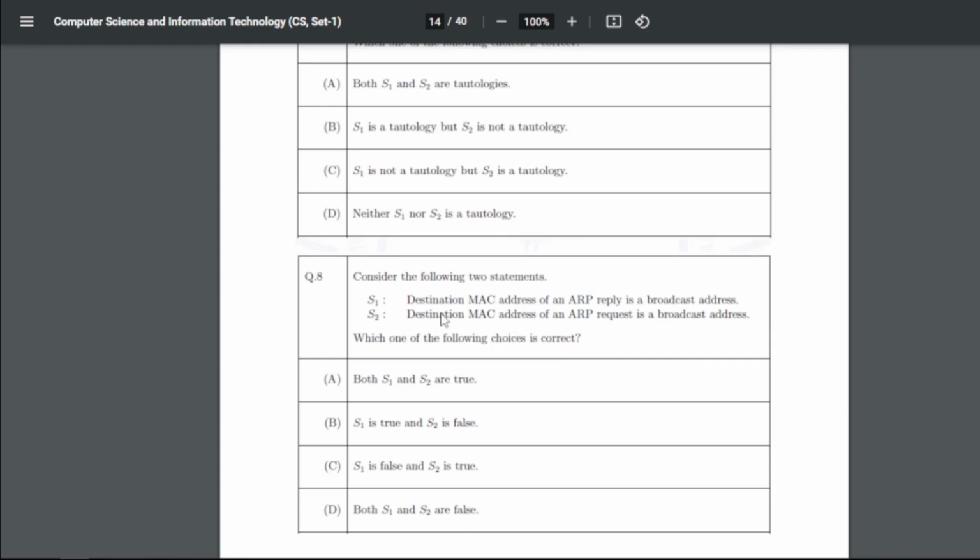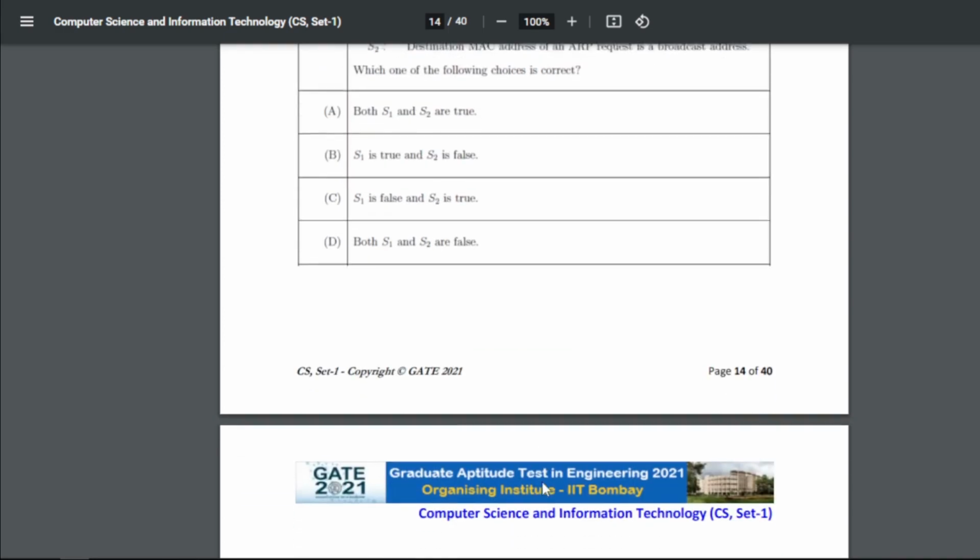S1 is a tautology, but S2 is not a tautology, right? Consider the following two statements. The destination MAC address of an ARP reply is a broadcast address, and the destination MAC address of an ARP request is a broadcast address. Which one of the following choices is correct? So for 8, our answer is C. That is, S1 is false and S2 is true.